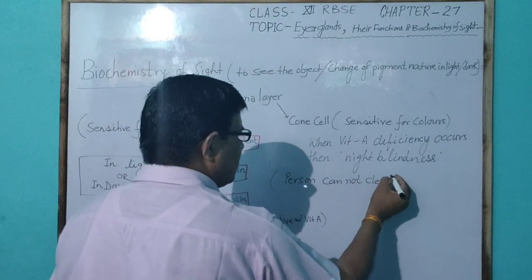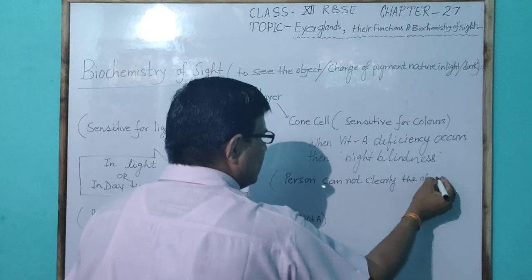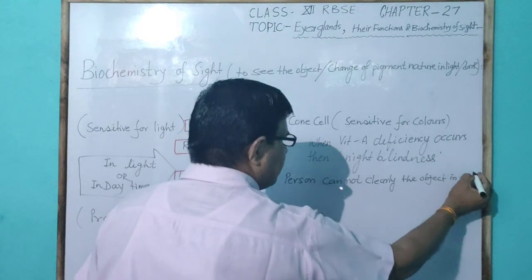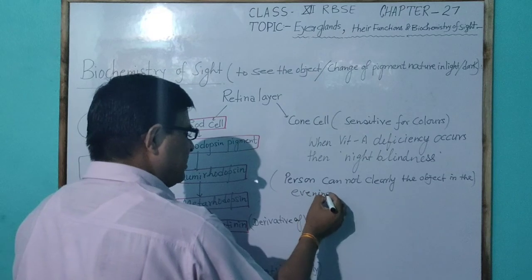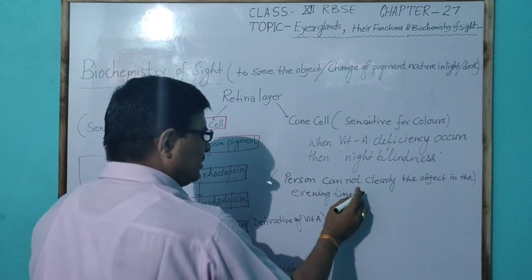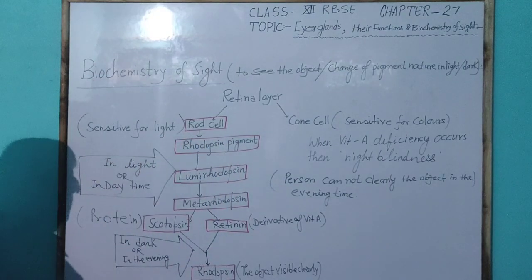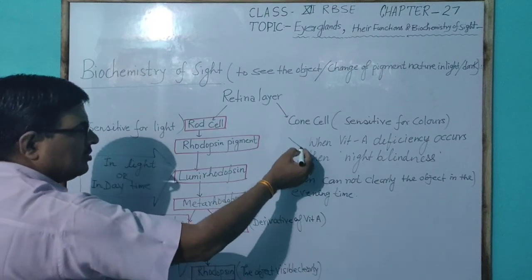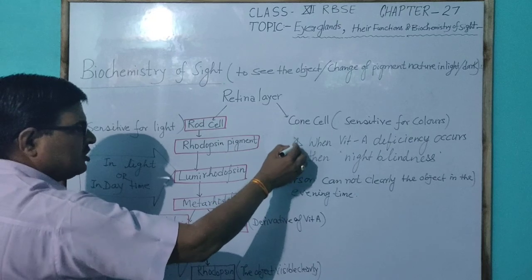So, a person who cannot see the object clearly in the evening time has night blindness. Night blindness is due to the deficiency of vitamin A. This is a very important point.